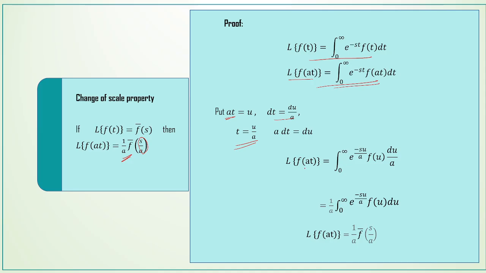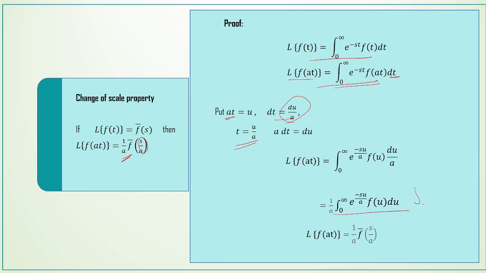So L of f of at is equal to integral 0 to infinity e power minus s into t, where t is u by a, f of at is f of u, and dt is du by a. Substitute all those things. So therefore it is equal to, 1 by a can be taken outside, integral 0 to infinity e power minus su by a f of u du.